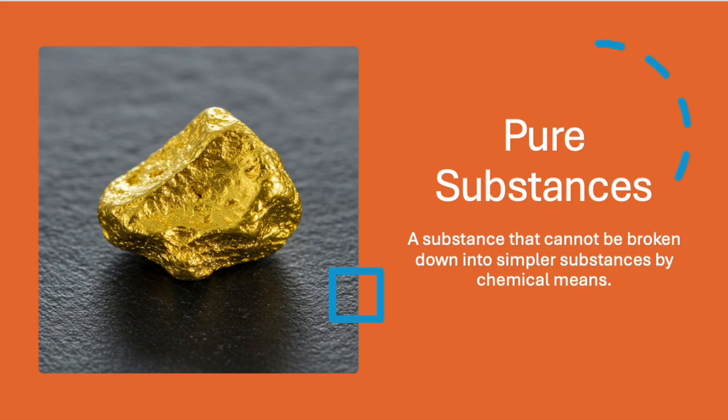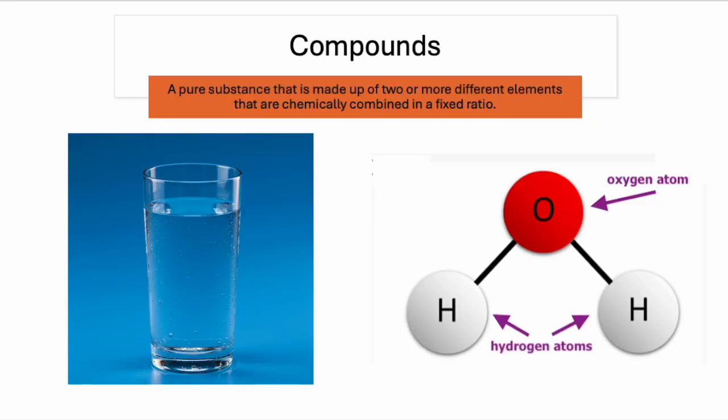A compound, on the other hand, is a pure substance that is made up of two or more different elements that are chemically combined in a fixed ratio. There is only one type of matter in the compound water. For example, water is a compound because it's always made up of only two atoms of hydrogen and one atom of oxygen.